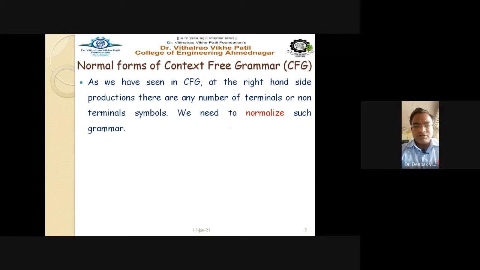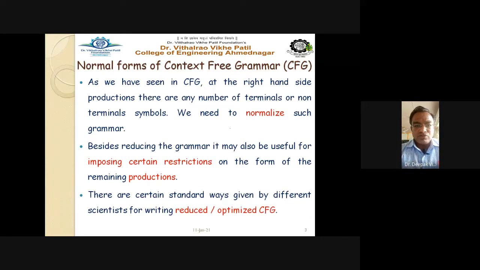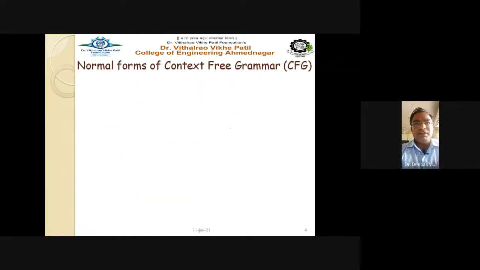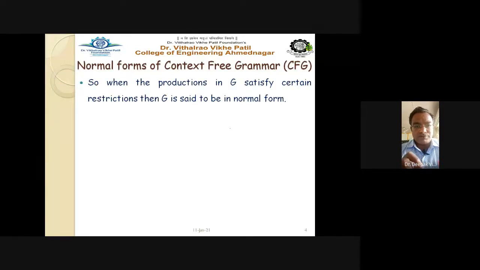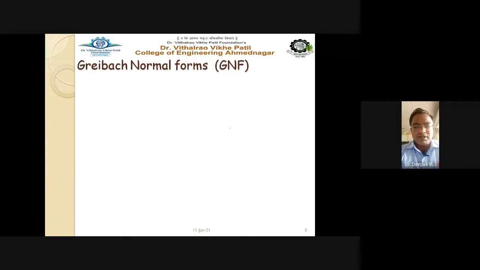Now in normalization, what we are doing is imposing certain restrictions on the productions of that particular grammar, on the right hand side of the productions, and we are making that grammar normalized. The two scientists, Noam Chomsky and S.A. Greibach, proposed these two different normal forms, and that's why they are called the Chomsky normal form and Greibach normal form. So let us see the second normal form, that is the Greibach normal form, GNF.